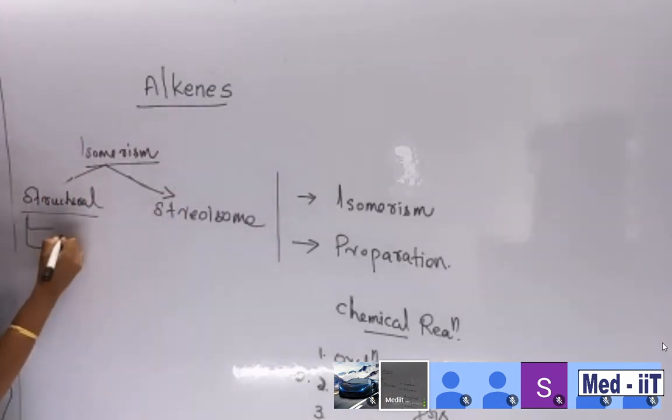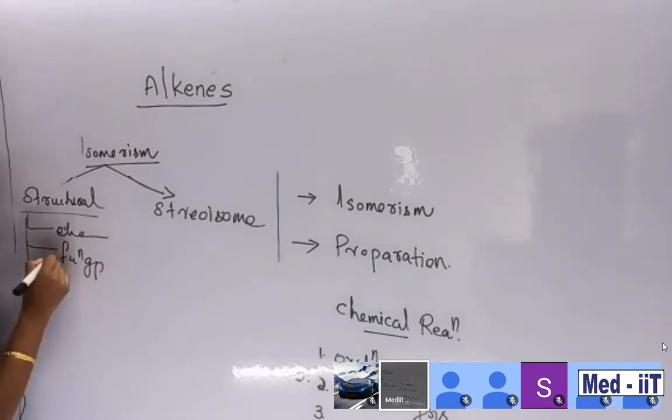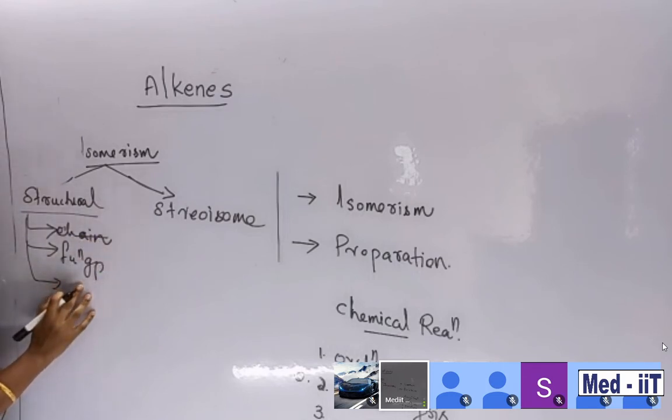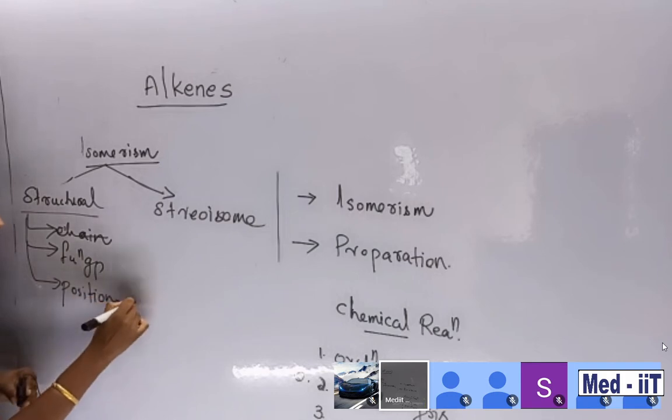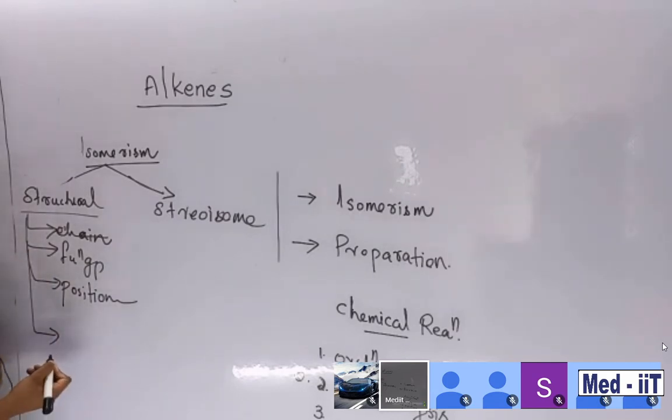Then chain isomerism, functional group isomerism, then positional isomerism. You are familiar? Yes, ma'am. So positional isomerism, functional group isomerism, chain isomerism, ionization isomerism. A lot of things are there.